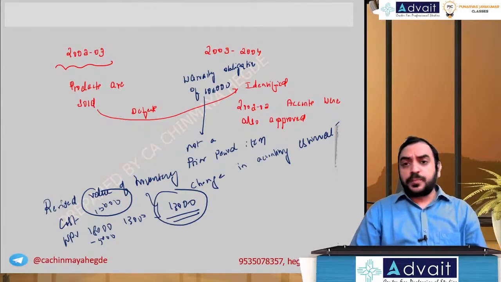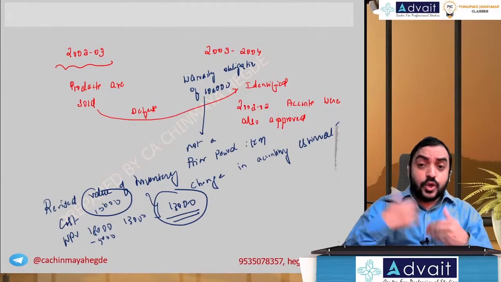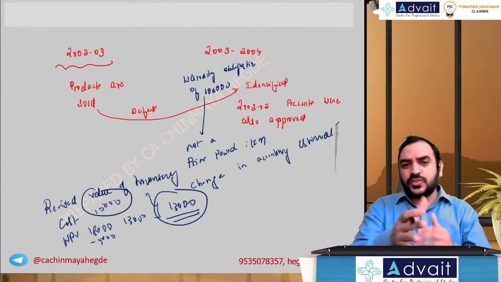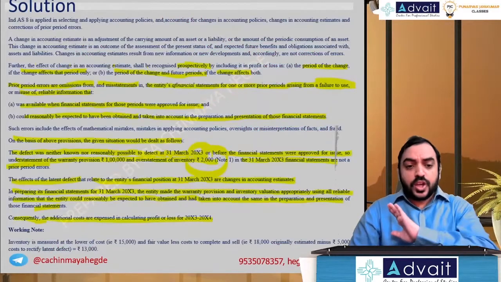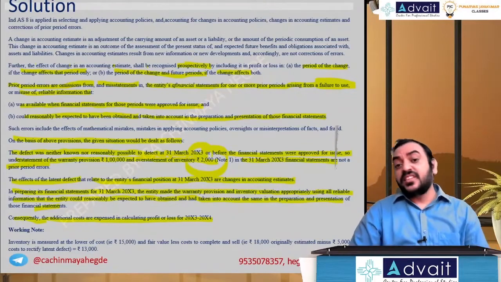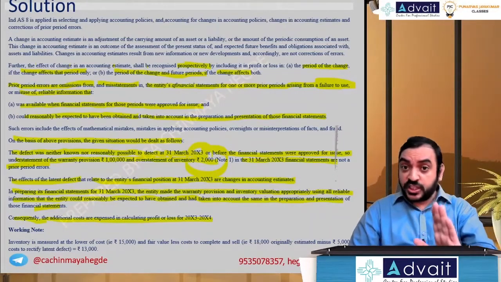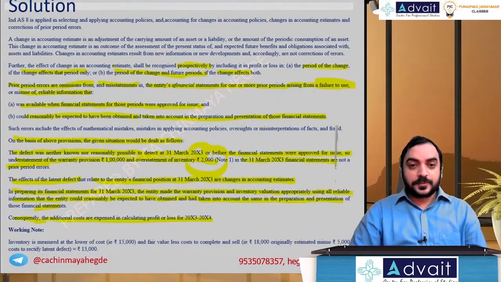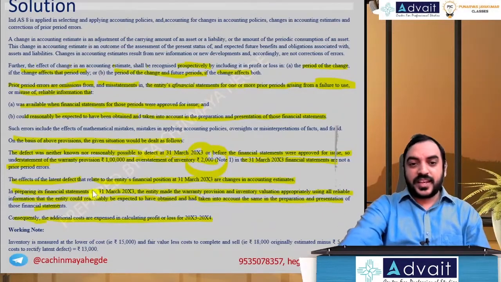We are not going to change the previous year financial statements. No comparatives will be changed. Only current year opening inventory will be changed, and we are going to make an effect on current year reserves and surplus. So we are not going to show any changes as far as previous year financial statements, even the comparatives, are concerned. Hope you understood. Let's move further.